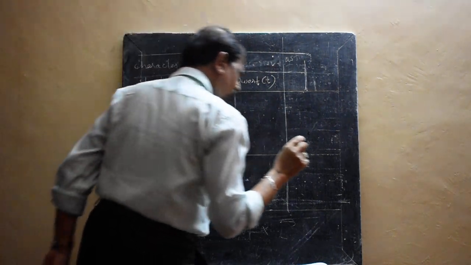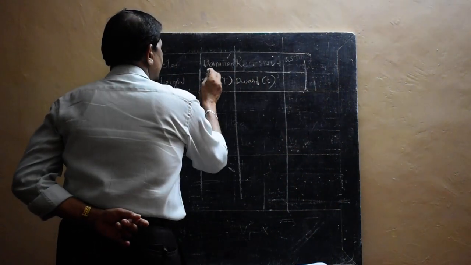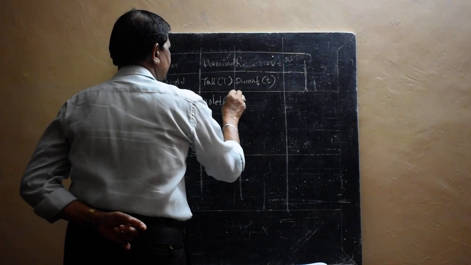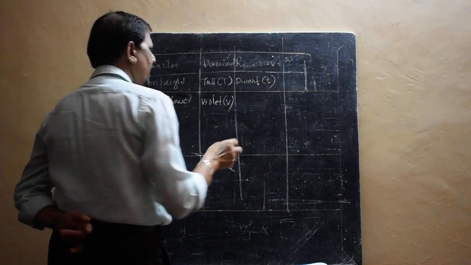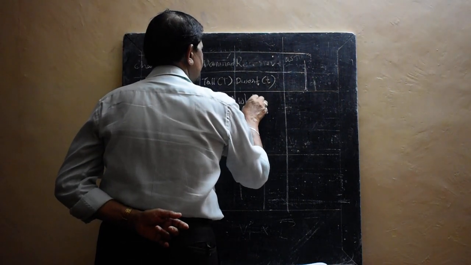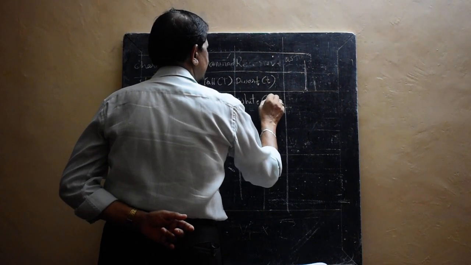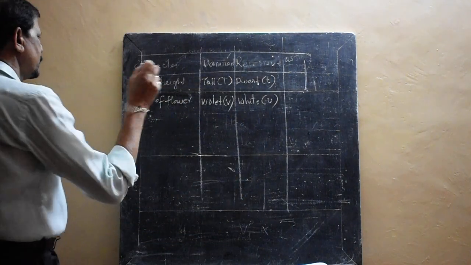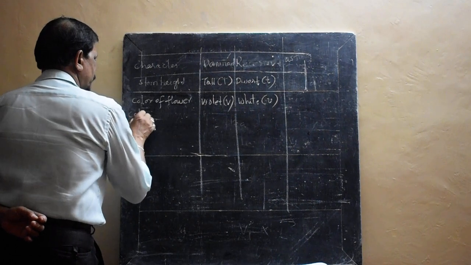Flower color: the dominant is violet, and that is capital V. The recessive is white, and that is small v. You can take small v. Next, the color of the pod.